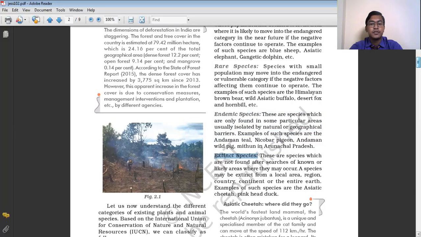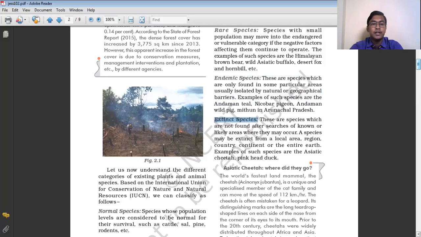The next is the extinct species. This is the last category of species. As I have said earlier, when the number of animals or trees or plants of a particular species goes down and they get completely extinct, meaning they vanish from the earth's surface, those species are known as extinct species. These are species which are not found after searches of known or likely areas where they may occur. Basically, those species of plants and animals which are no more in existence in those areas where they were available before are known as extinct species.